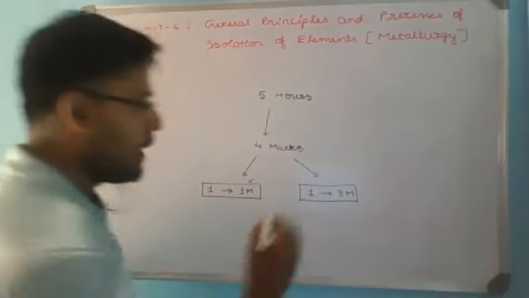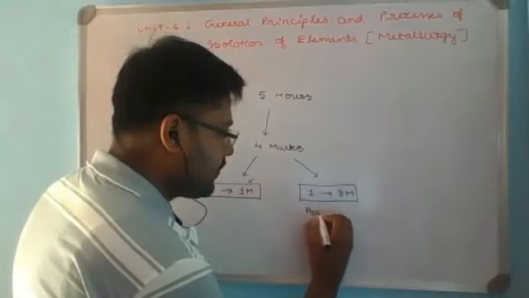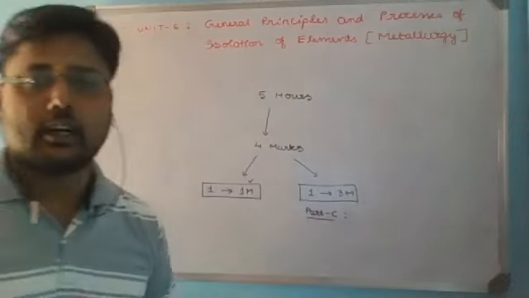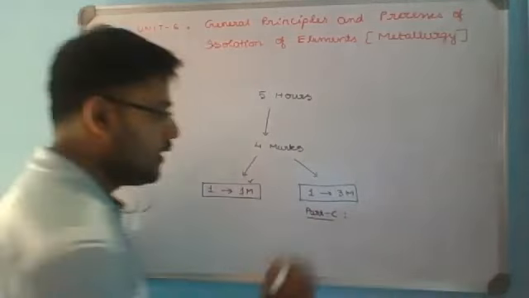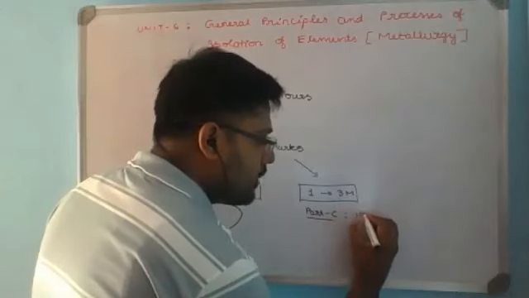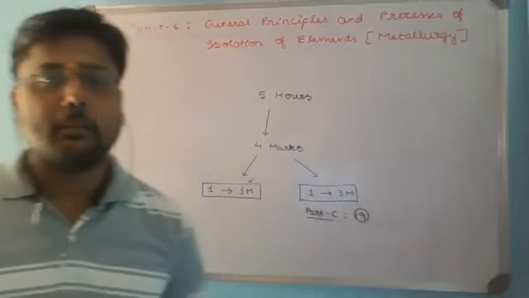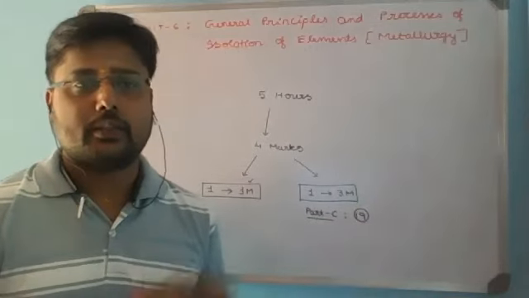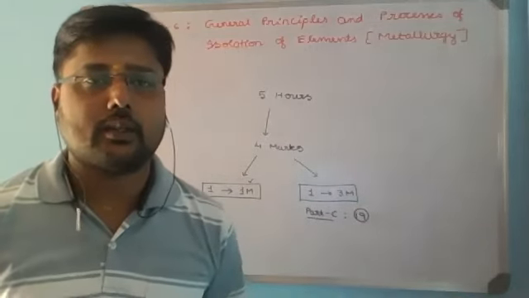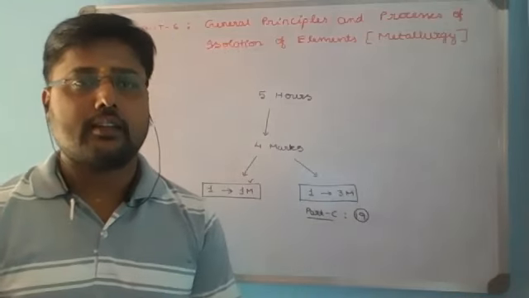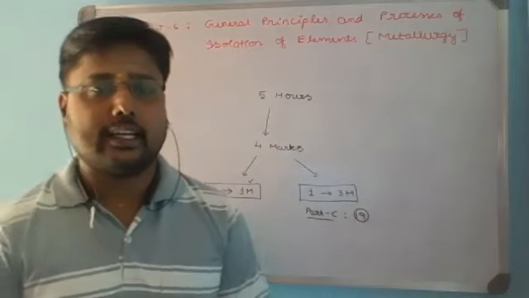If you consider the part C in the final exam paper, which will be asked only from the inorganic chemistry units, question number 19, that is the first question in part C, will be from the unit general principles of isolation of elements. We'll discuss later what the question paper patterns are and how the questions are segregated in it.